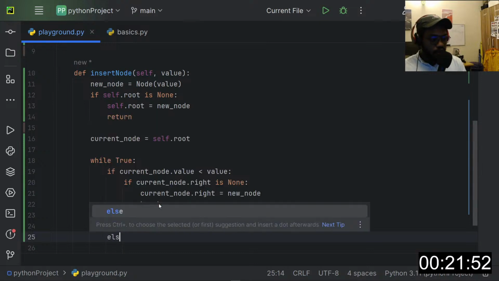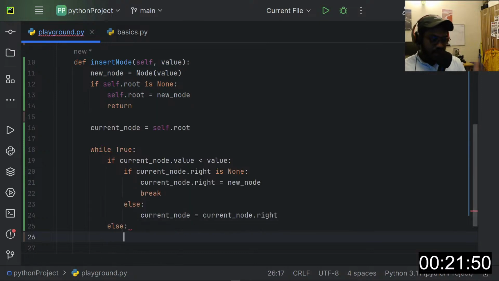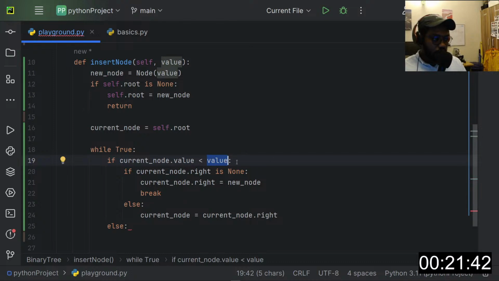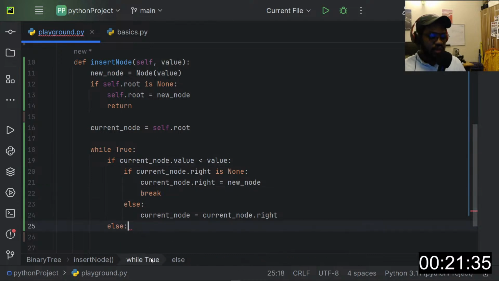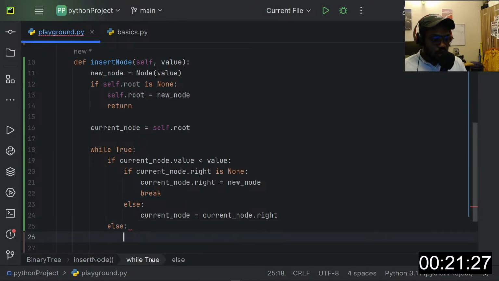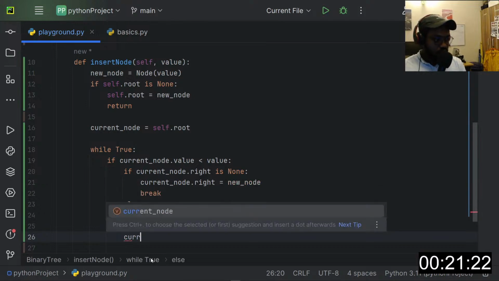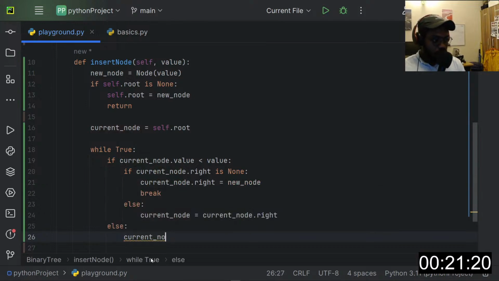Otherwise, if the current node value is superior to our value, meaning if the root node is superior to the value, we want to insert the new node on the left side, right? So we'll need to check again if the current node has a left side.